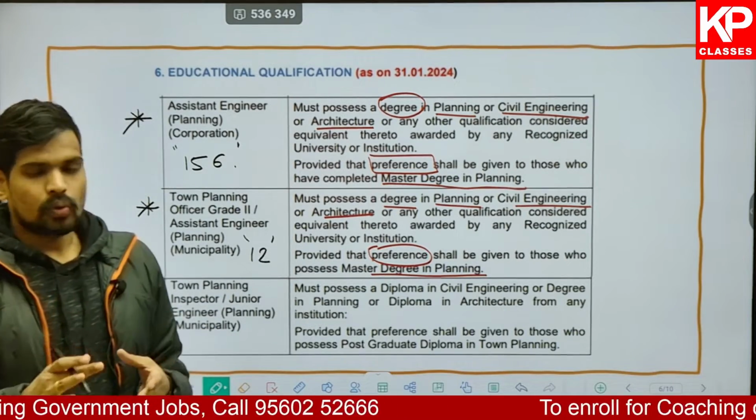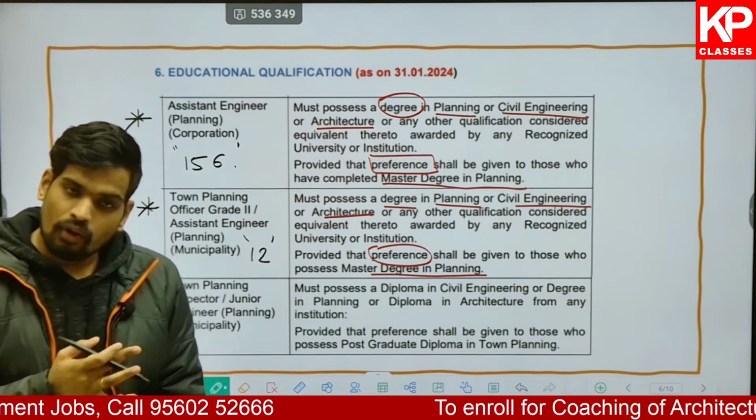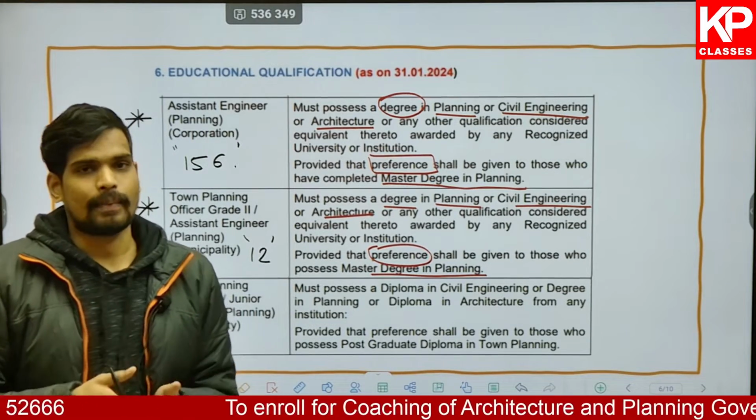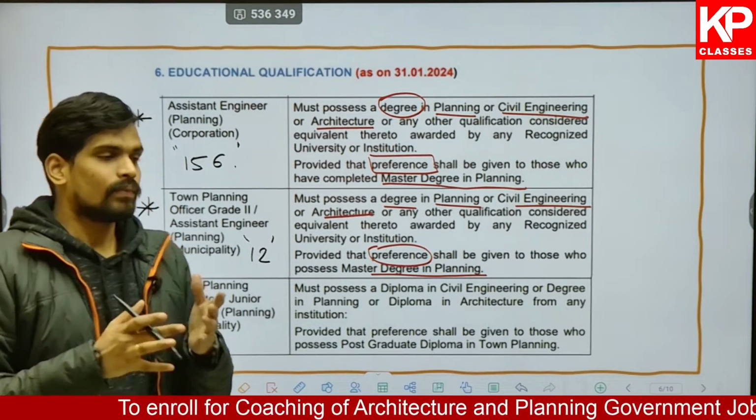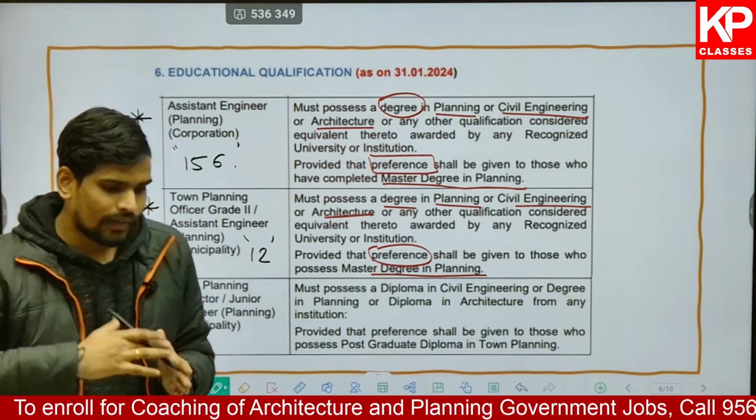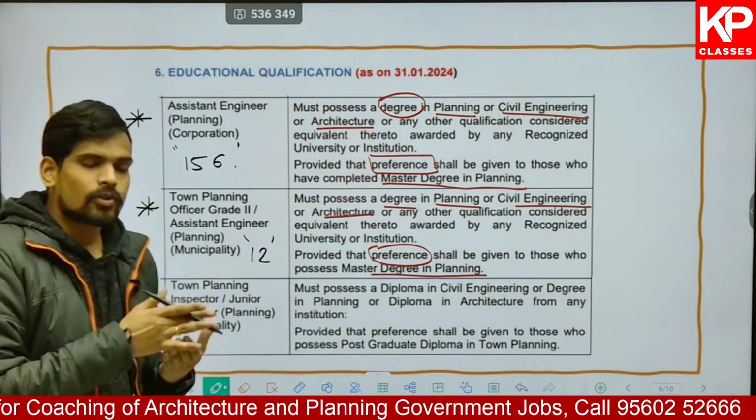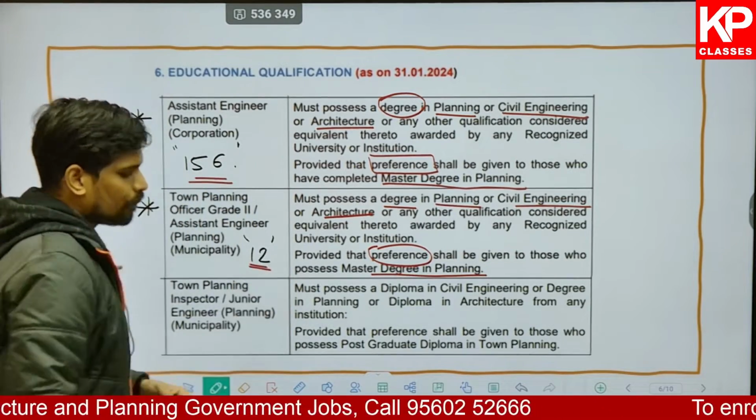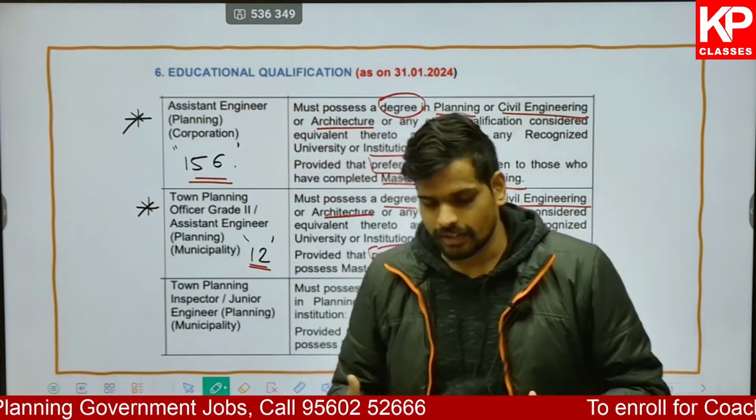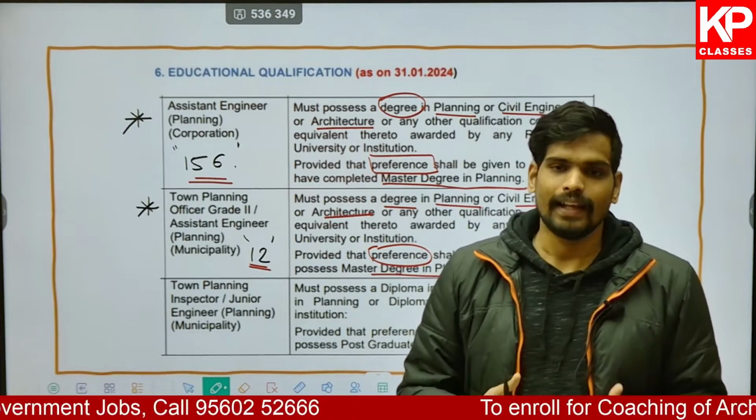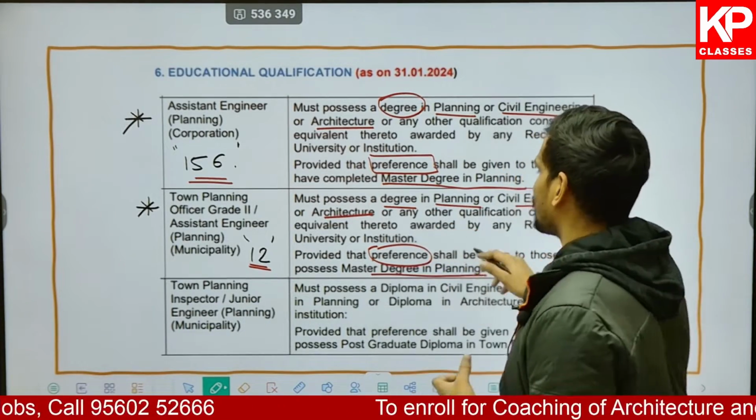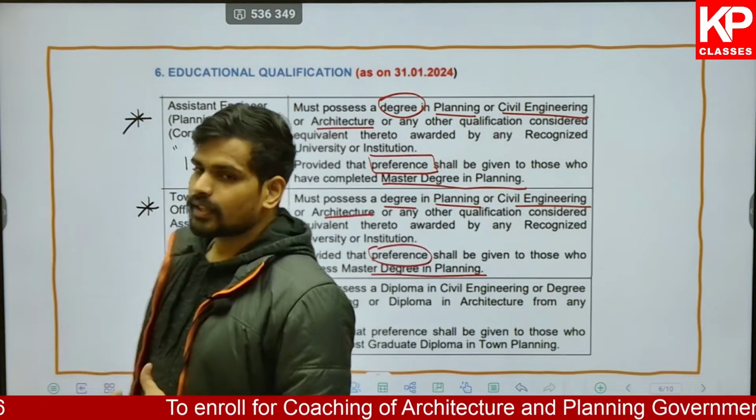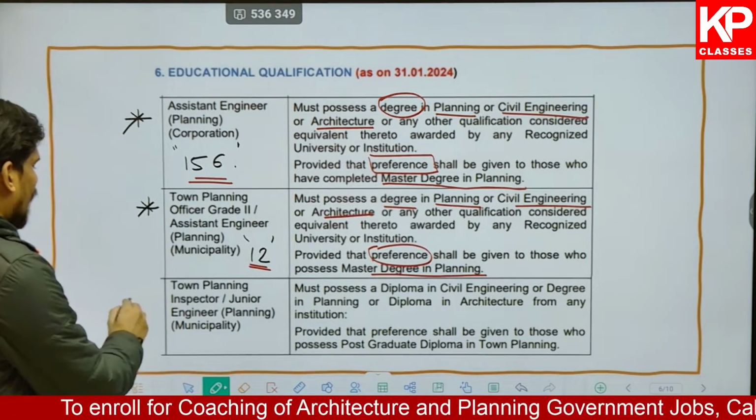So if you have done your bachelor's from any of these three fields, that is architecture, planning or civil engineering, and if you have a master's in planning, then you would have a fair chance of getting into it once you clear the examination. The total number of openings is a huge number, and obviously the number of applicants is also expected to be very high, so it's going to be competitive. But if you have a master's degree, you would be given preference, so that is something which you need to make a note of.